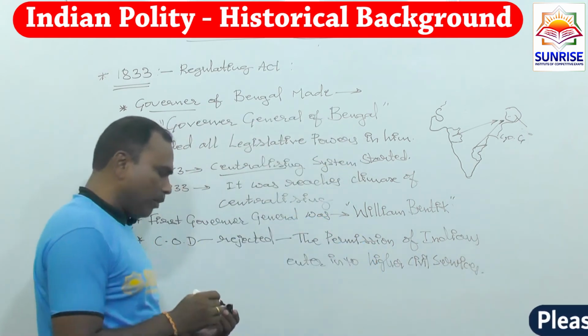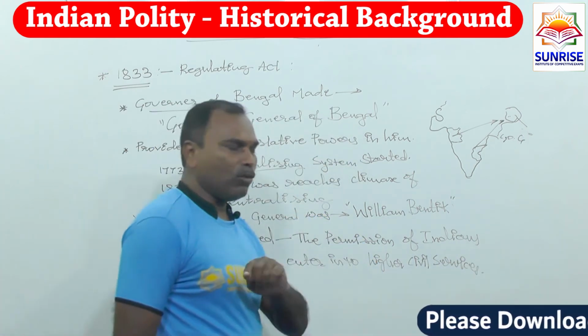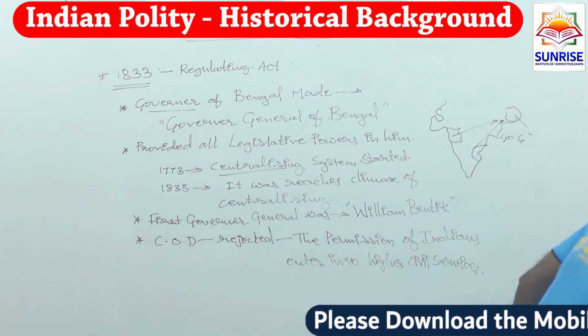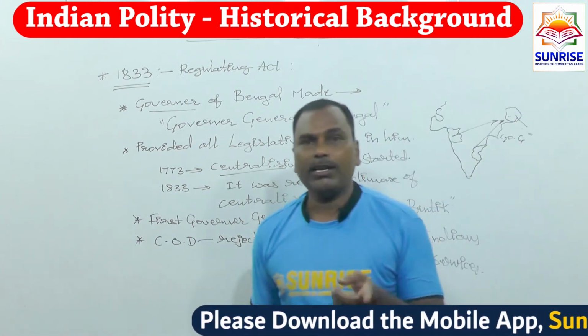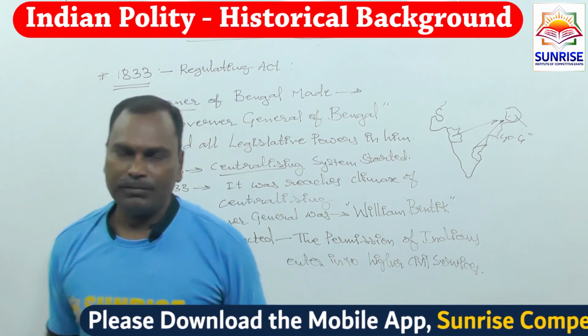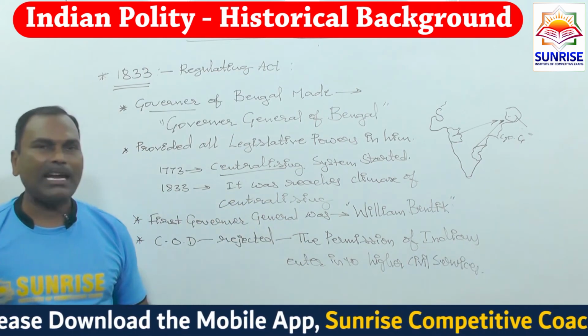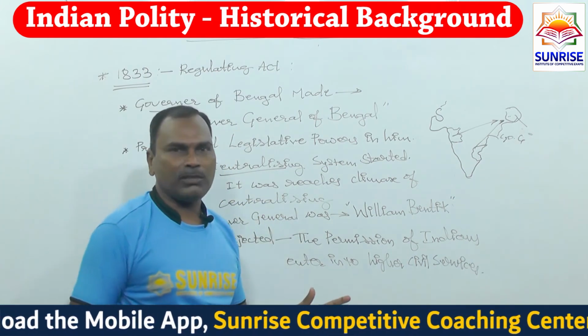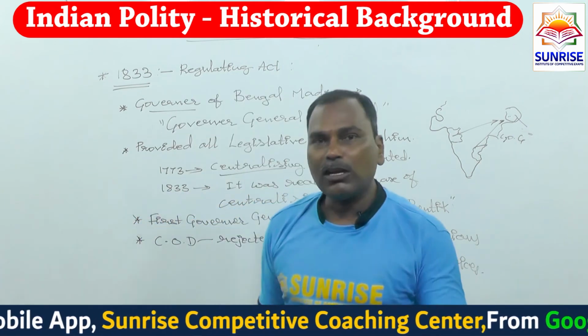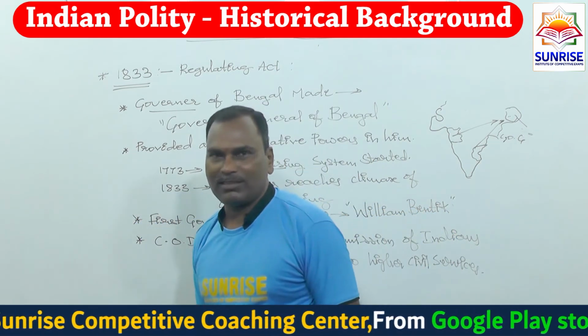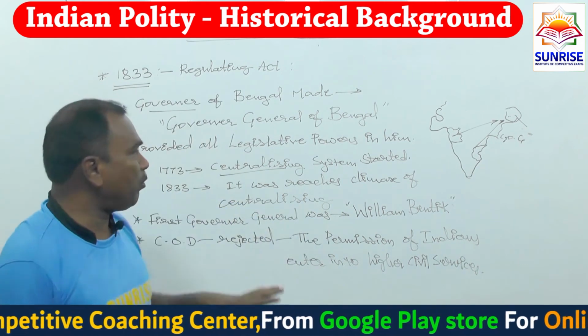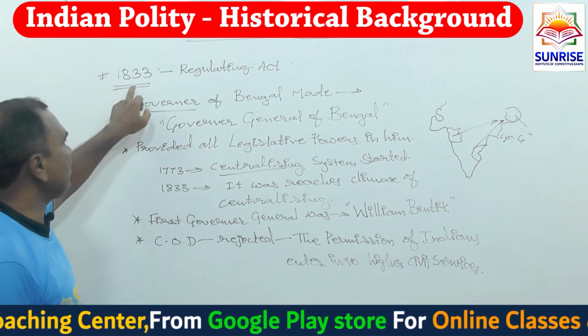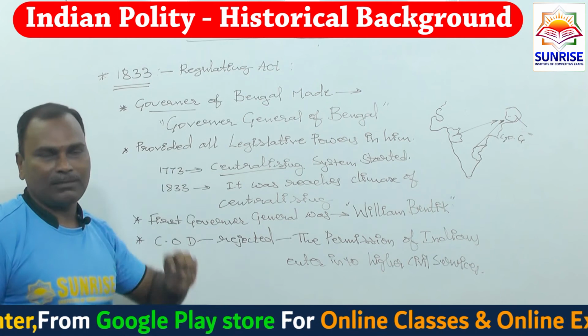So this was completely negated by the Court of Directors, where they have an authority on the higher civil services. And even by this act they tried to abolish the slavery system. This is also objected to by the Court of Directors. So these are the important points of the 1833 Regulating Act.